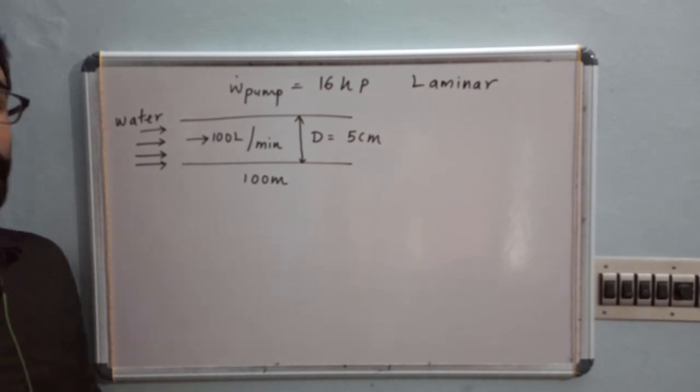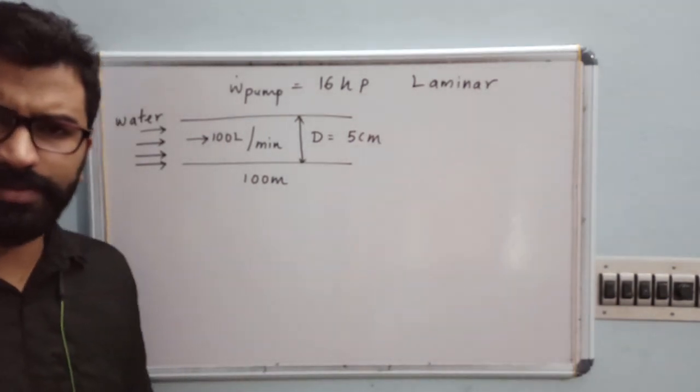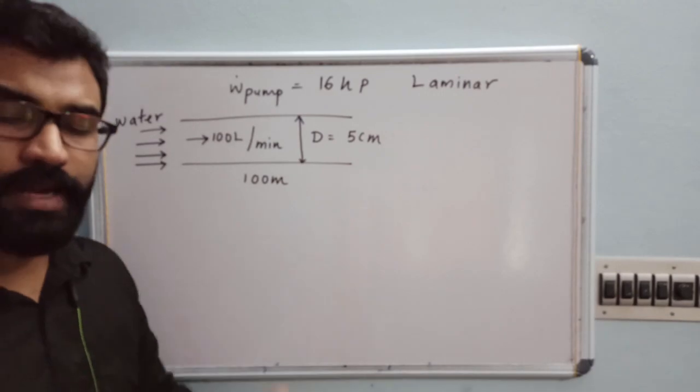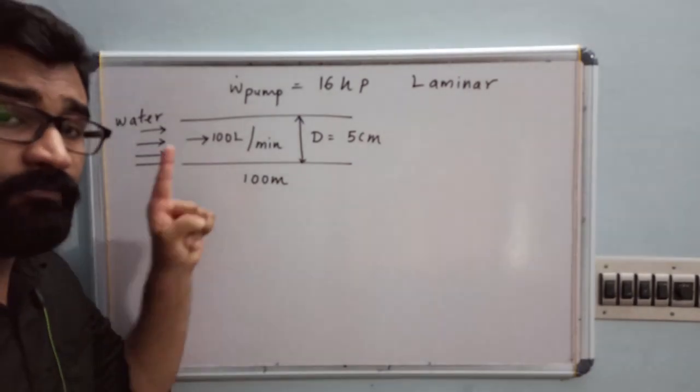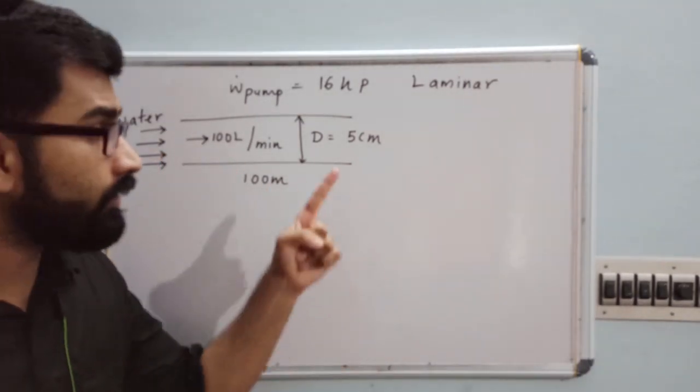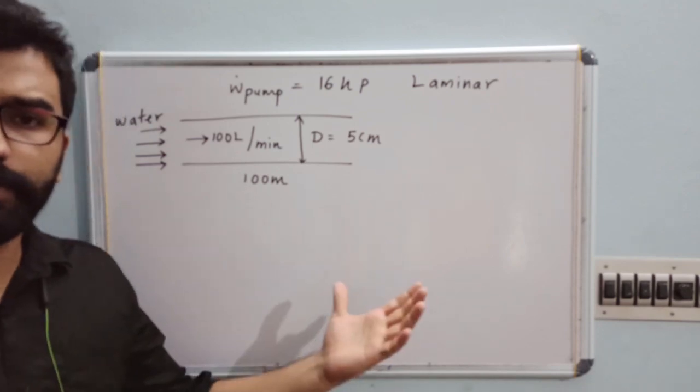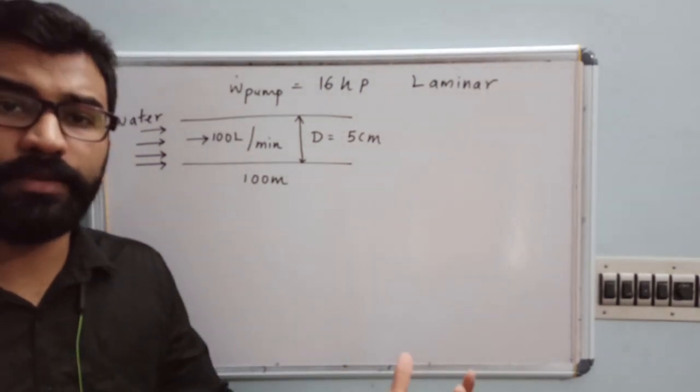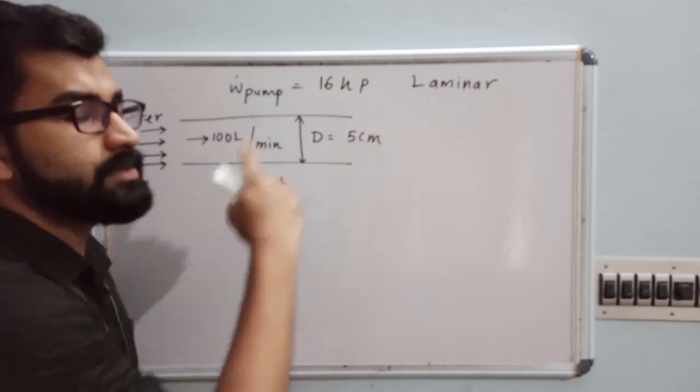Now the question to you is, everything is given in this question. They have given a 100-meter long pipe. We need to send 100 liters of water in 1 minute. Diameter is 5 centimeter. For that, how much pumping power do we need to supply? We need to supply 16 horsepower.